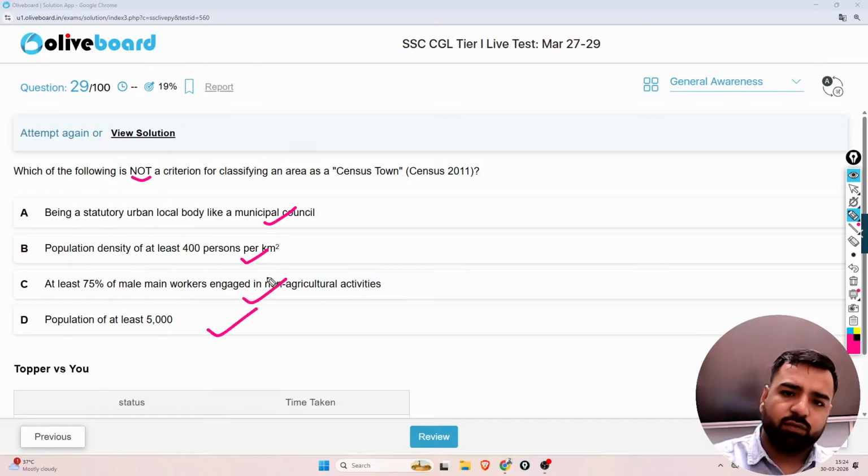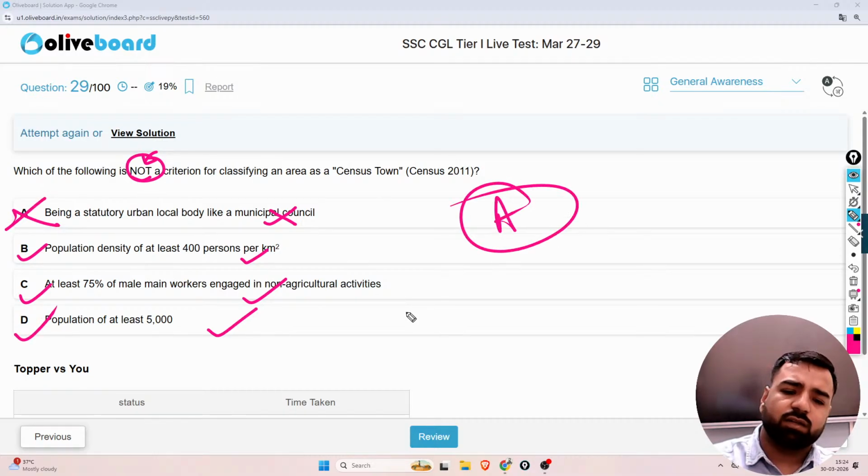Guys, what do you think? What is asked? Which is not a criteria. Being a statutory urban local body like municipal council is not part of it. So yes, guys, these were the correct options, but we were asked which is not, and A is not. So the answer will be option number A.